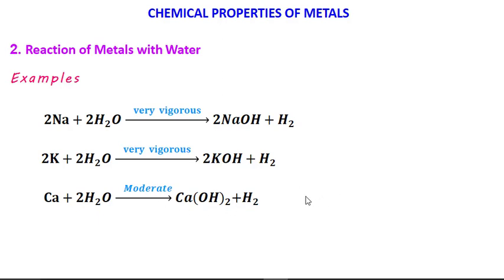When we put a small piece of calcium in the water, after some time the calcium comes to the surface of the water. This is because the hydrogen which is forming sticks to the surface of the calcium, and as hydrogen is a very light gas, it brings the calcium to the top of the water surface.